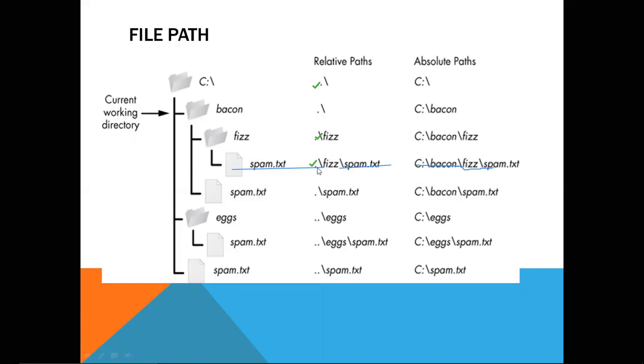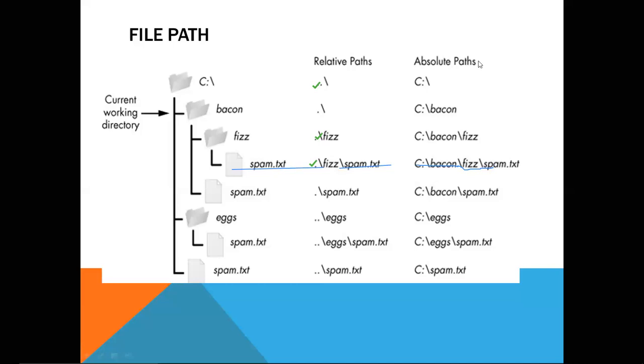And in case of relative path, the directory or the name of the drive will be the default directory in which we are currently working. Like we are executing our Python code, so we are working inside the Python folder. All the files which we create or save will be saved inside that Python folder. So in case of relative path, the interpreter automatically takes the path of the drive, concatenates it with the relative path provided by the user, and thus creates the exact path or the absolute path of the file.